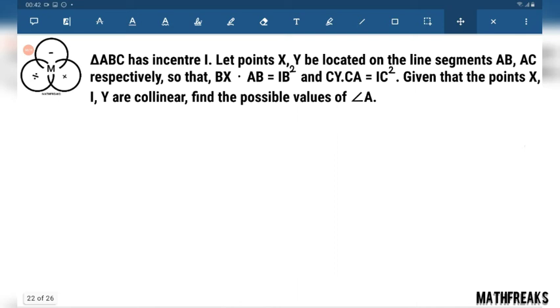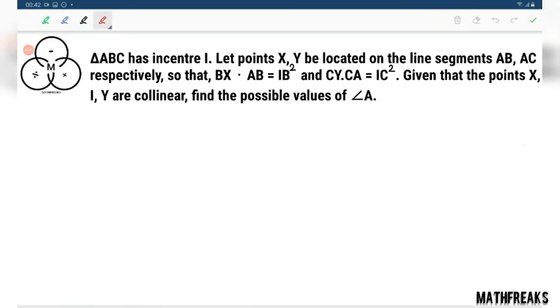ABC has incenter I. Let points X and Y be located on the line segments AB and AC respectively, so that BX into AB equals IB square. Whenever we see this kind of format in a triangle, incenter, circle, we relate it with power of a point.